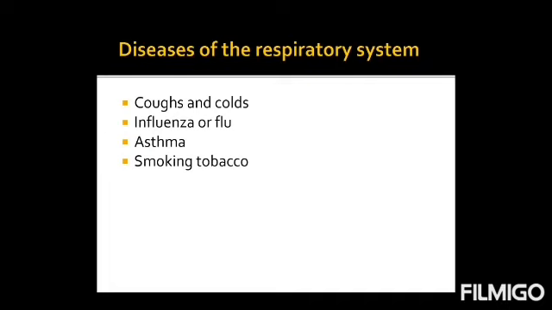These are very simple diseases. Everyone knows what is cough and what is cold, what is flu, what is asthma and what happens when we smoke tobacco. So you have to read page number 13 and 14 for these topics. And still if you do not understand anything, you can ask.